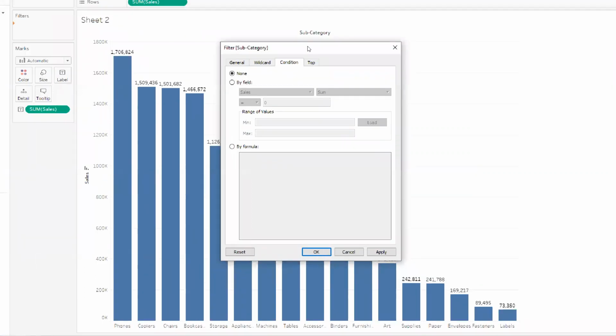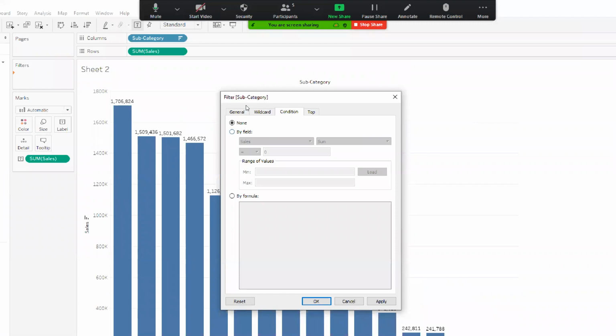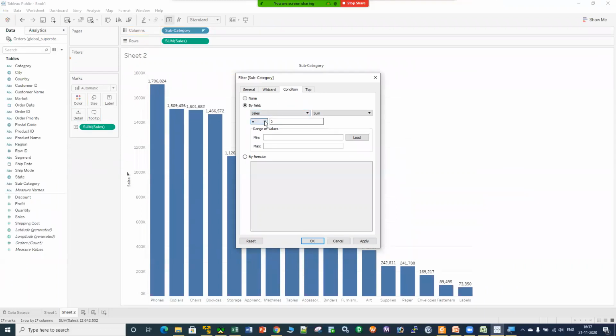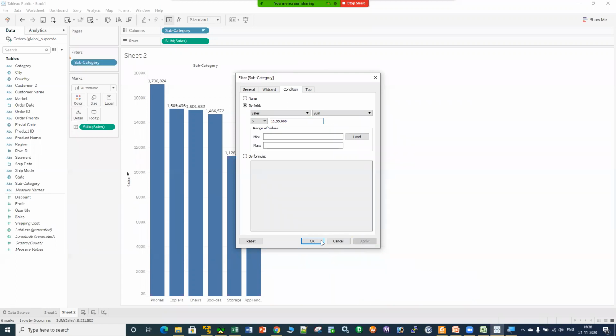In the condition tab, let's suppose I want to filter out my data on the basis of sum of sales. Then I can filter out my data. Let's suppose I want the sum of sales greater than 10 lakh. Click on apply and click on OK.